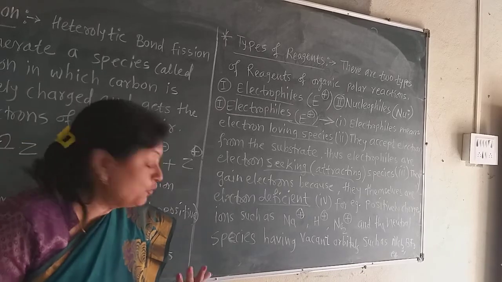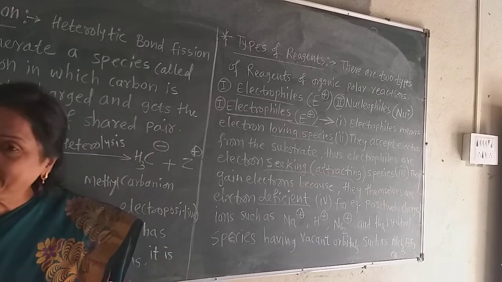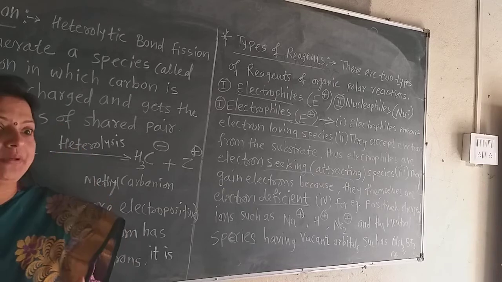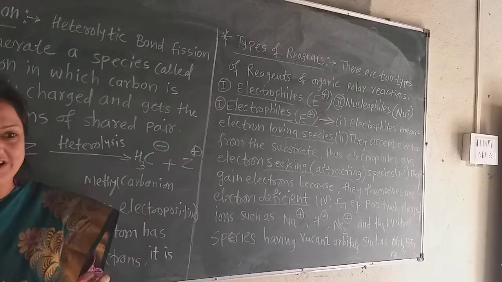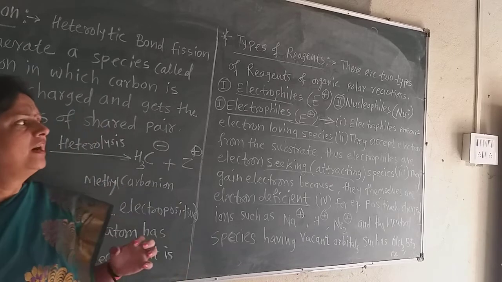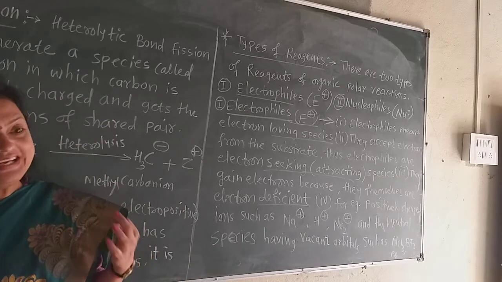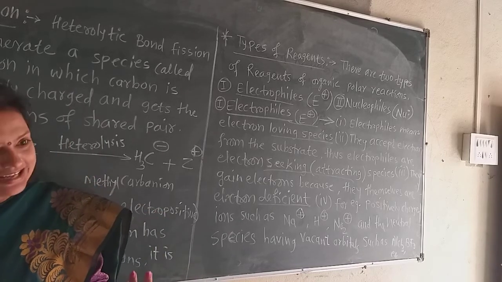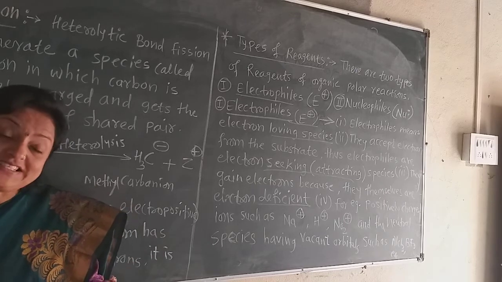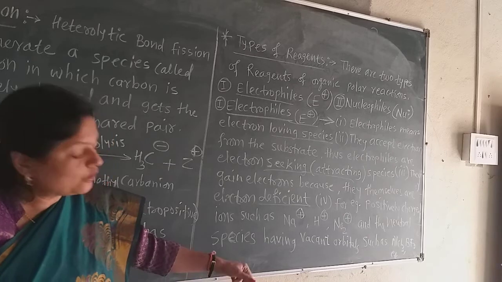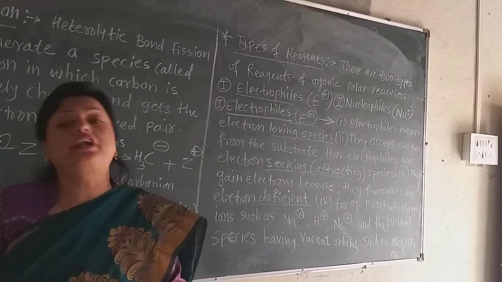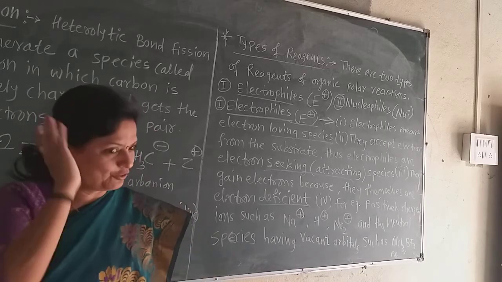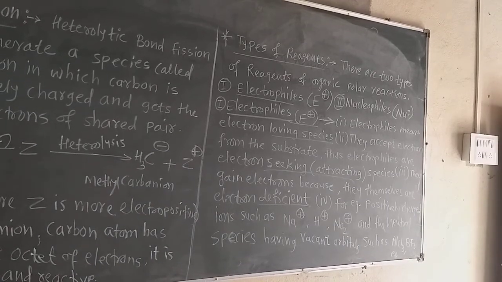And again the neutral species are also electrophiles. Though they do not have the positive charge, they are neutral, they have the vacant orbitals in which they can accommodate the electron. For example, that is the incomplete octet species also. BF3, BeCl2, because they do not have their completed octet, so they always attract the electron. So aluminum trichloride, boron trichloride, BeCl2, beryllium dichloride, all these, though they are neutral species, can accommodate the electron, so they are the electrophiles. Now let us see which are the nucleophiles.